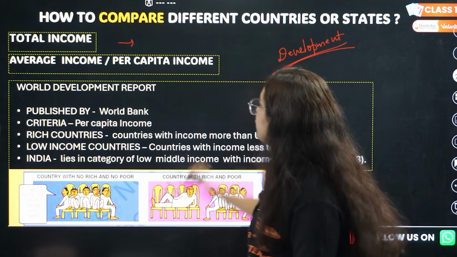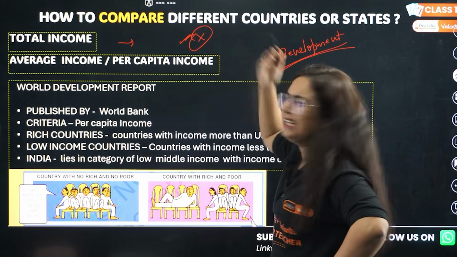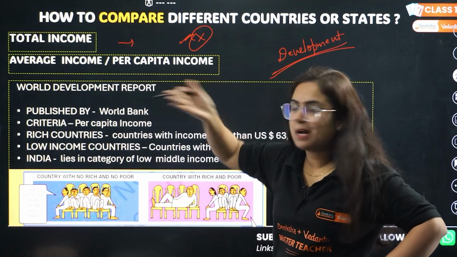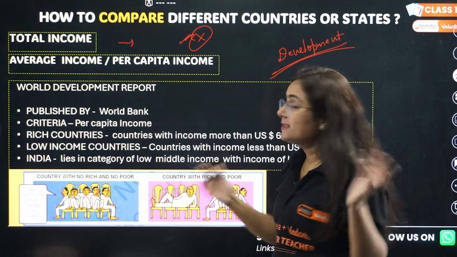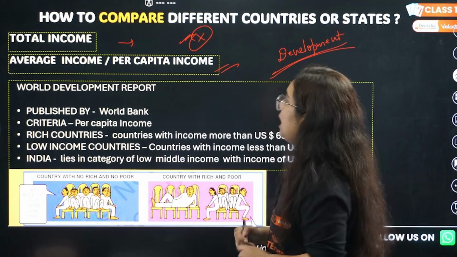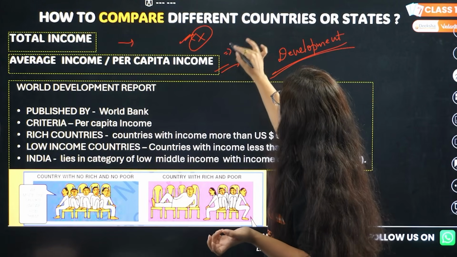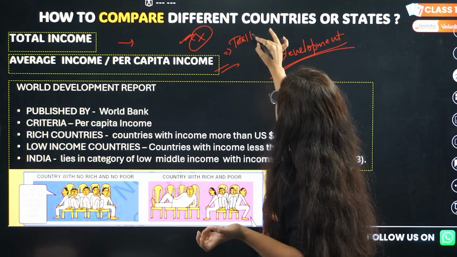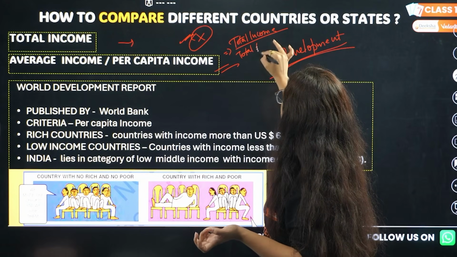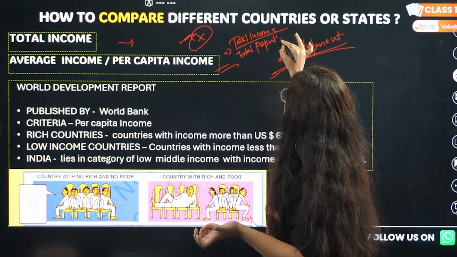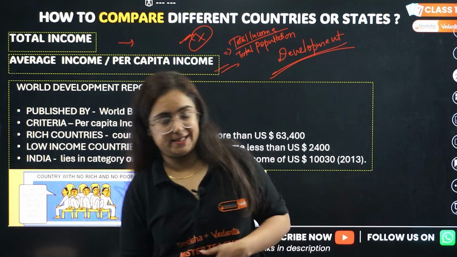Okay, so then total income was a failed project, na? How can we compare countries on the basis of total income? The population is quite different. A similar problem happened with average. Now average was good, which is also known as per capita income. That means total income upon total population. Okay, but what happened? It lacked accuracy. It hides disparities.